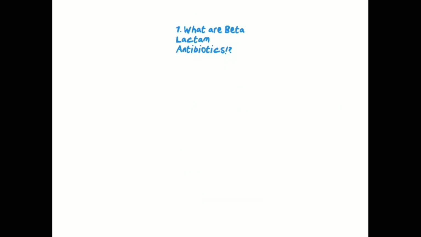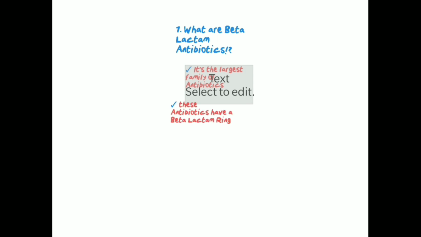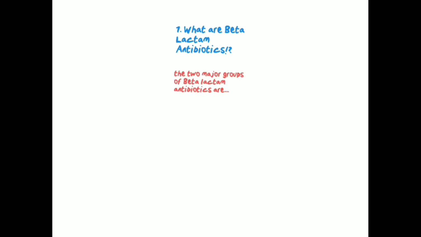The first topic for today is, what are beta-lactam antibiotics? It is the largest family of antibiotics. A wide variety of drugs come under beta-lactam antibiotics. These antibiotics have a beta-lactam ring, hence they are called beta-lactam antibiotics. This is how the beta-lactam ring looks. The two major groups of beta-lactam antibiotics are penicillin and cephalosporins. I'll make a video on cephalosporins in my next video, stay tuned.